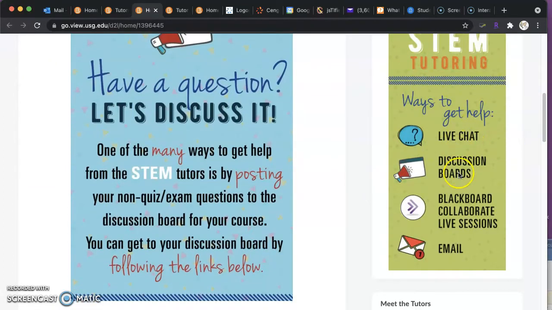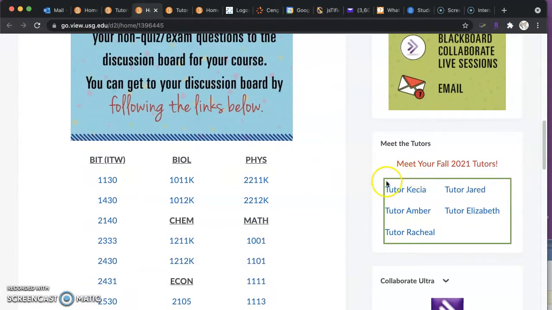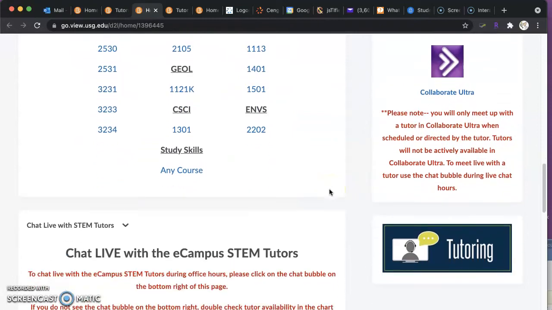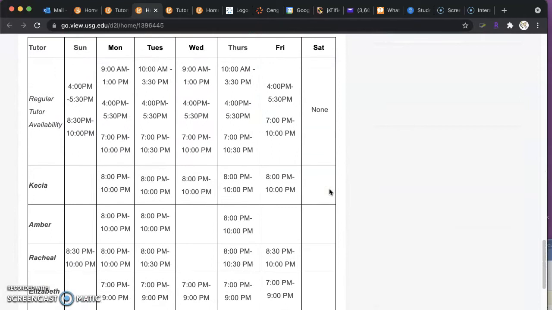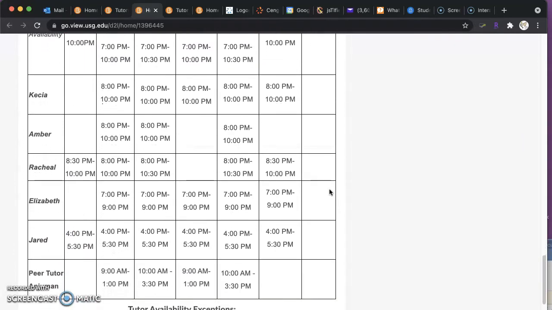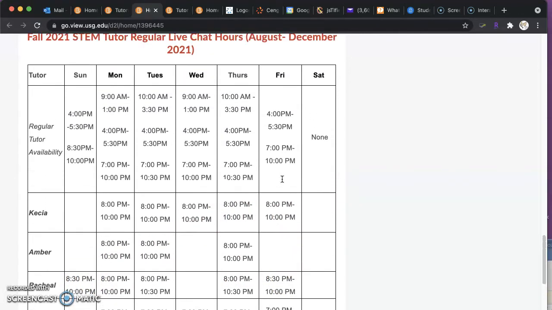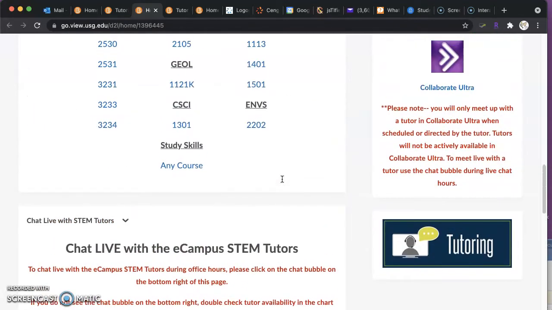And then they have live chat, discussion boards, and Blackboard Collaborate sessions. We have a few tutors that are just for our course, and those are, I believe, Keisha, 8 to 10 Monday through Friday, and Rachel, 8:30 to 10, pretty much Sunday through Friday. So those are our personal tutors that we have embedded in our course.